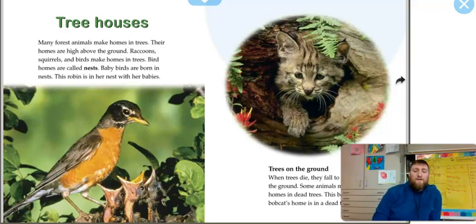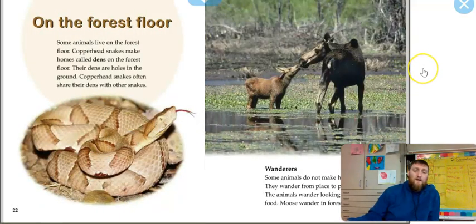Trees on the ground. When trees die, they fall to the ground. Some animals make homes in dead trees. This baby bobcat's home is in a dead tree. On the forest floor. Some animals live on the forest floor. Copperhead snakes make homes called dens. Say it with me, dens. Their dens are holes in the ground. Copperhead snakes often share their dens with other snakes.